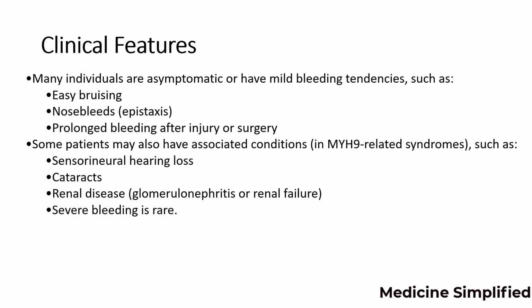Coming to the clinical features, many individuals are asymptomatic or have mild bleeding tendencies like easy bruising, epistaxis, that is nose bleeding, prolonged bleeding after injury or surgery. Some patients may also have associated conditions which are related to MYH9 syndromes: sensorineural hearing loss, cataracts, renal diseases, and severe bleeding is rare. So there will be no death due to severe bleeding.